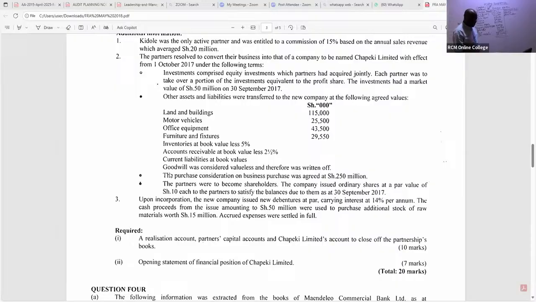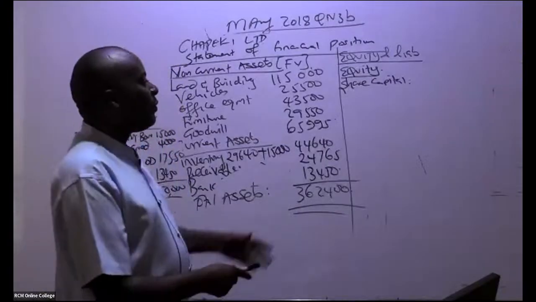Look at this point here. The purchase consideration on business purchase was agreed at 250,000. The partners were to become the new shareholders here. The company issued ordinary shares at a par value of shillings 10 each to the partners to satisfy the balances due to them as at the closure of the year. That must be the purchase consideration. So instead of giving them cash, we gave them shares.